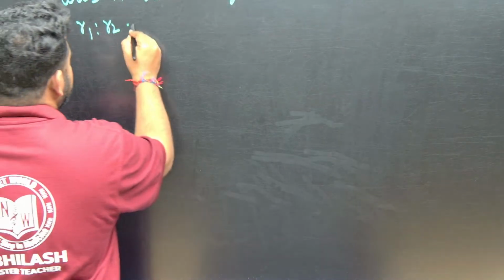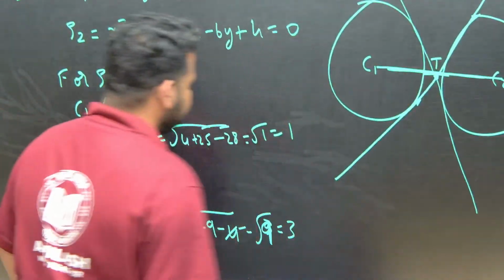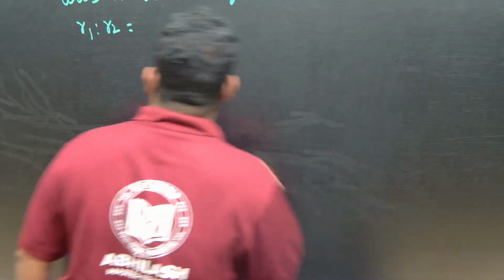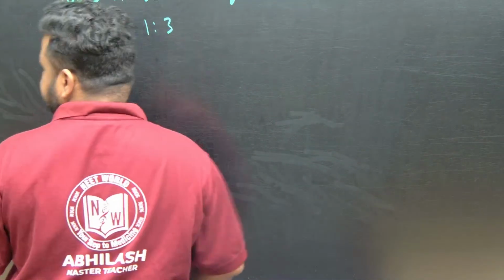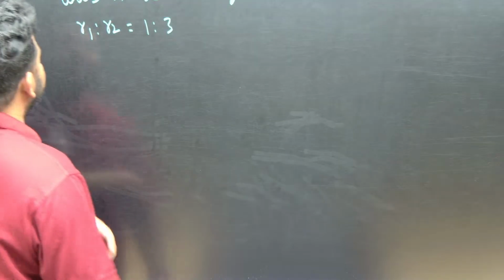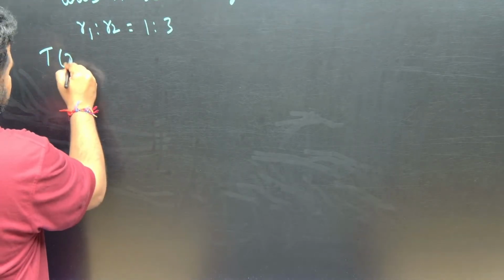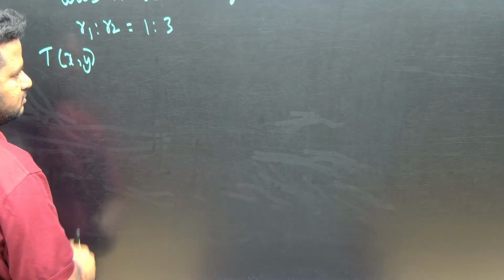That is nothing but equal, here R1 is 1, R2 is 3, that is 1 is to 3. Correct now? That is 1 is to 3. Now we have to find out T(x, y).